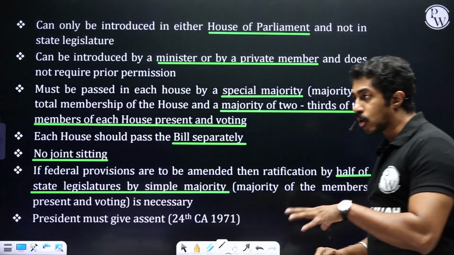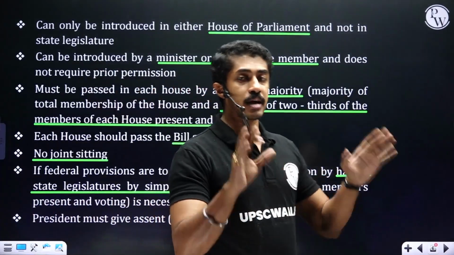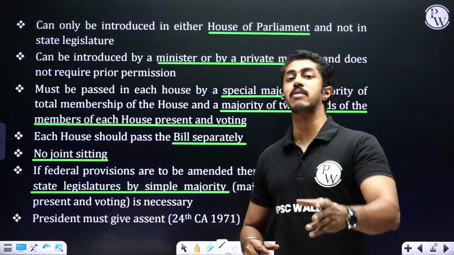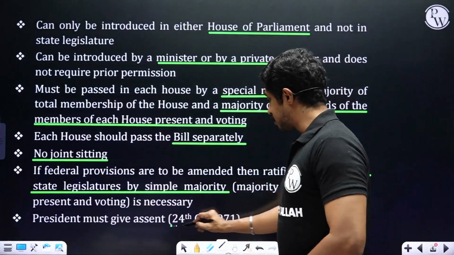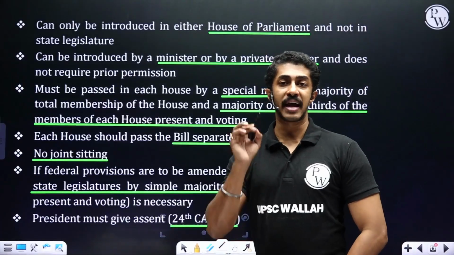President must give assent. The President cannot withhold his assent or just keep it pending. Once it is passed by both the houses, it reaches the President. The President has to give the assent. This was made compulsory under the 24th Constitutional Amendment Act of 1971.